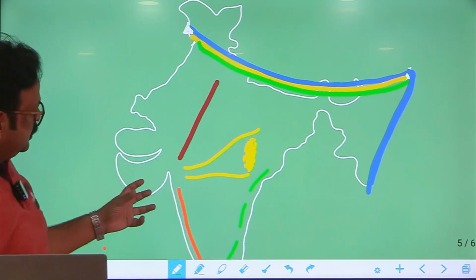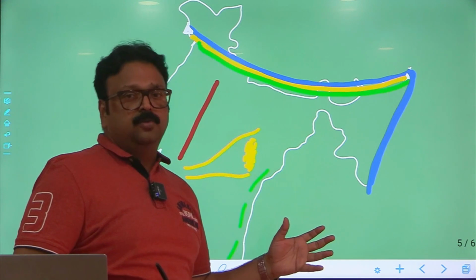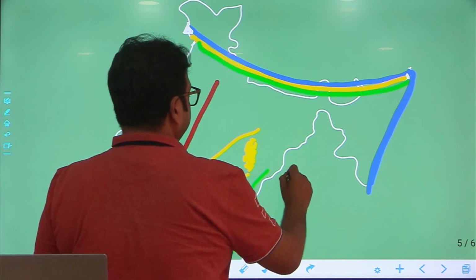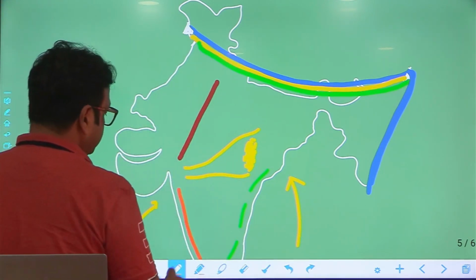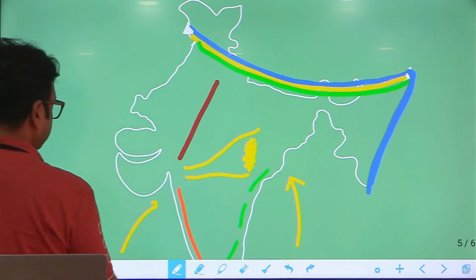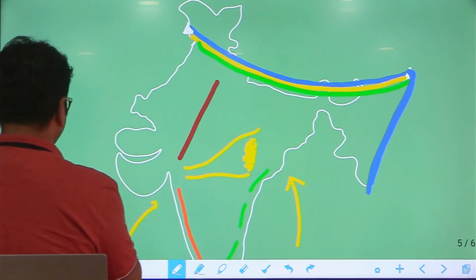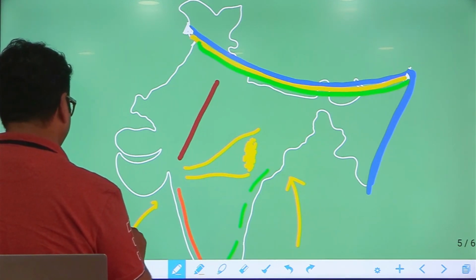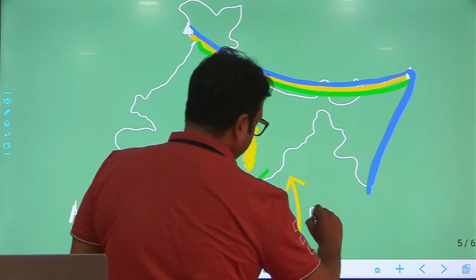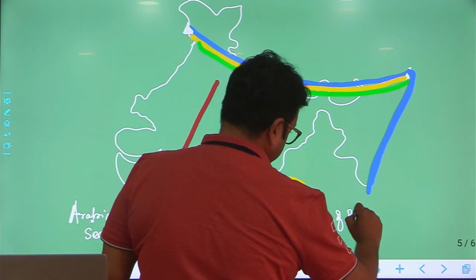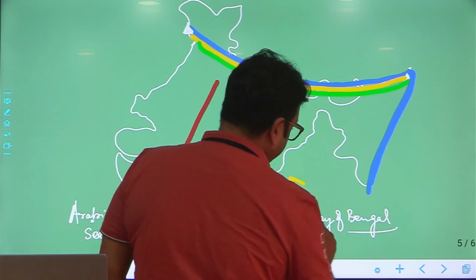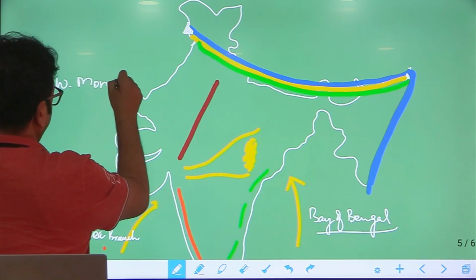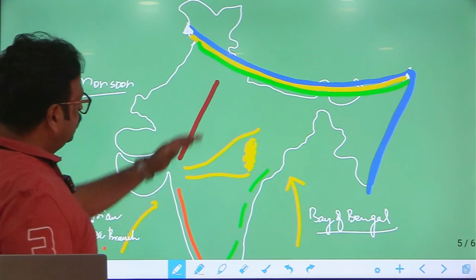Fine. So when the southwest monsoon is coming over India, there are two branches of the southwest monsoon. One is called the Bay of Bengal branch, another one is the Arabian Sea branch. Here it is the Arabian Sea branch, and here it is the Bay of Bengal branch. The southwest monsoon is causing rainfall in India. And these are the topographical barriers.